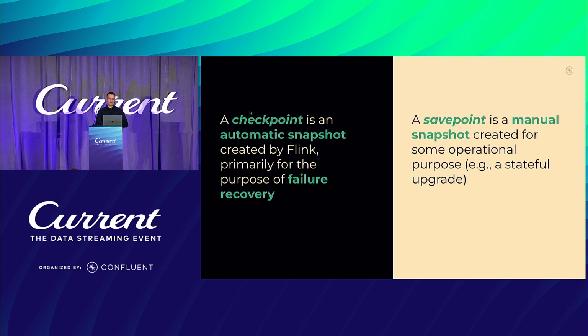On the other hand, there are savepoints. That's a different kind of snapshot. They are written in a format that is optimized for operational flexibility. They're not created by Flink, they're created by you. You manage the lifecycle of those snapshots. To sum this up, checkpoints and savepoints are 2 different kinds of snapshots. Both can be used to recover from, but in different scenarios. Regardless of which type of snapshot it is, all snapshots are written to a durable distributed file system. Well, they should be at least. They could be written to S3, for example.